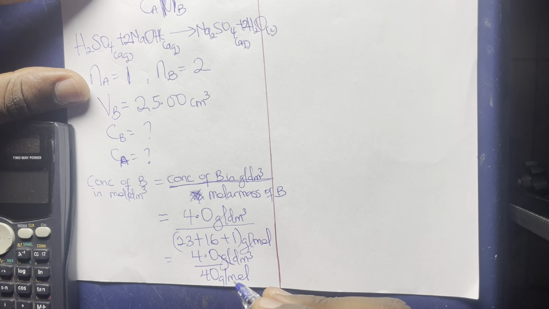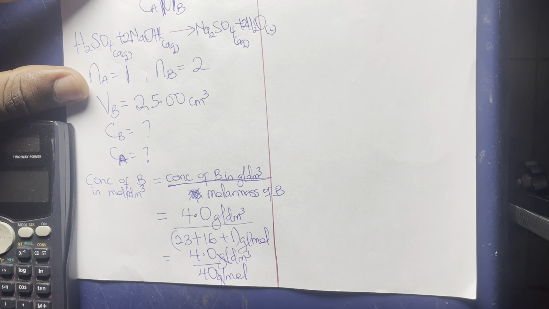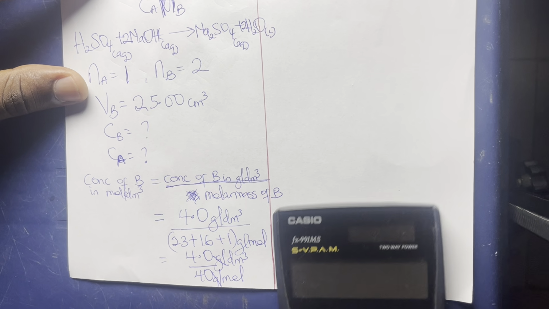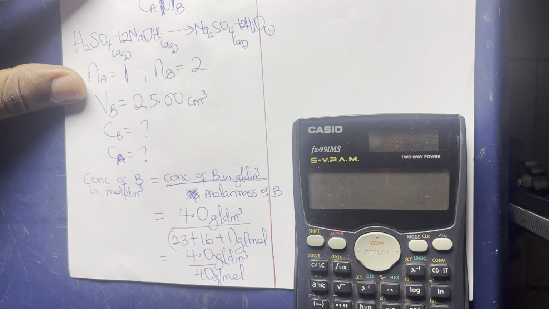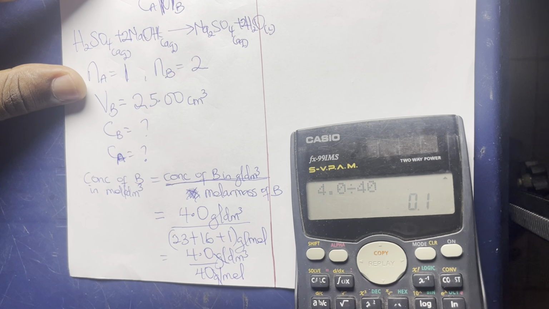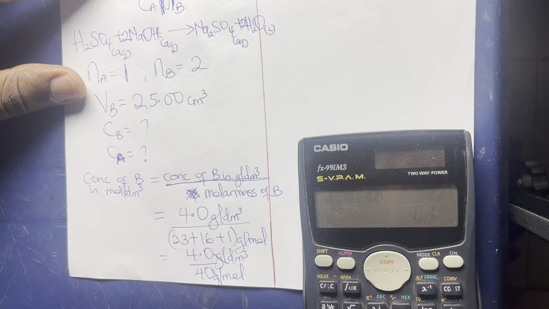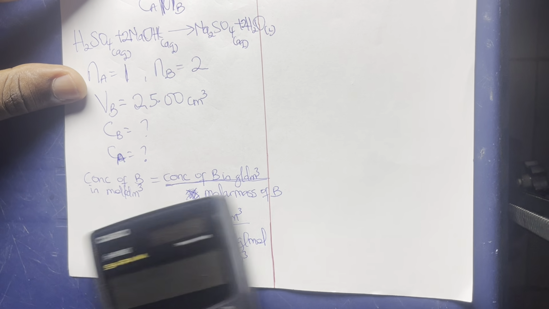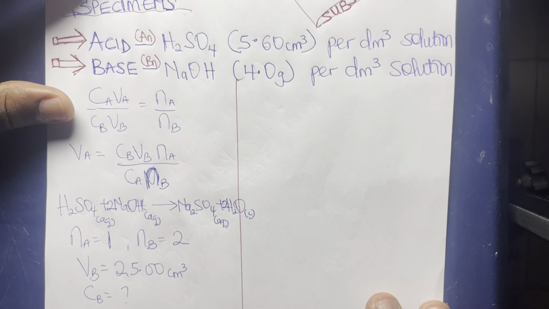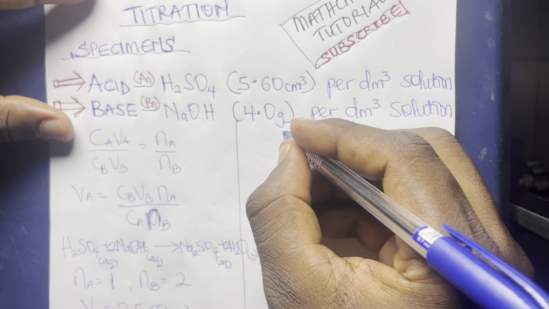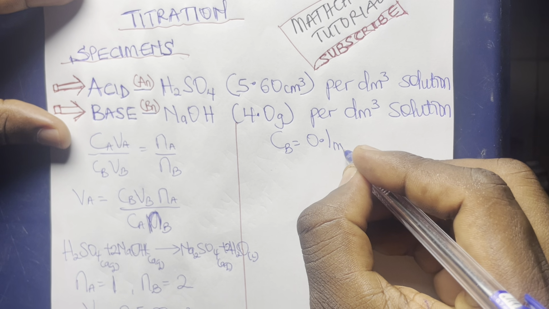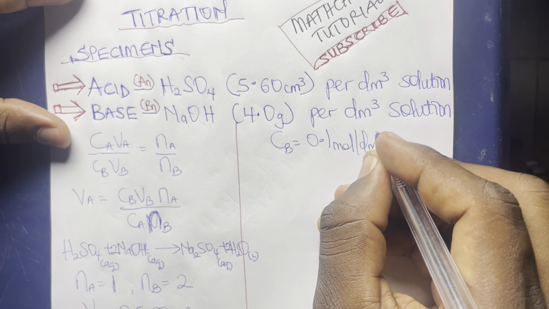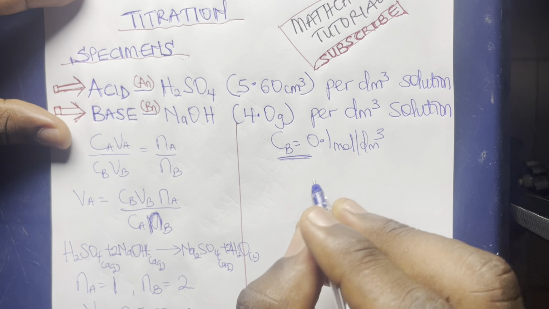So gram cancels gram, then we are left with, let me just do the calculator. 4.0 divided by 40, and that's giving us 0.1. As you can see, that's 0.1 mole per dm cube. All right, so let me put that here. So definitely our Cb is going to be 0.1 mole per dm cube, and that is the concentration of our B.